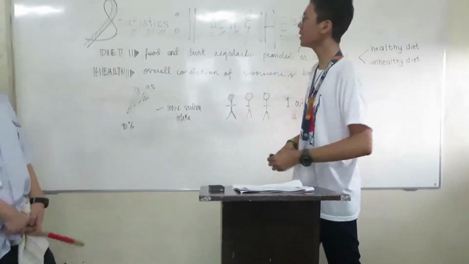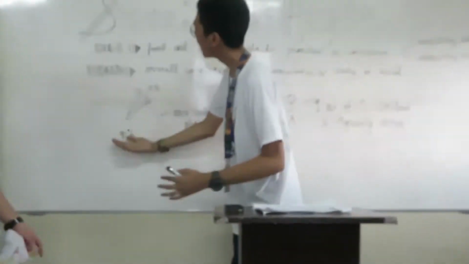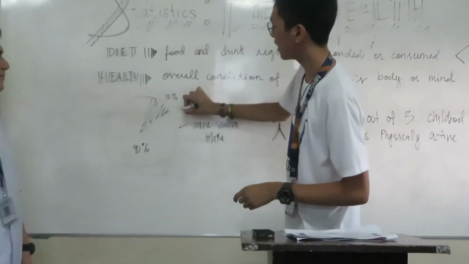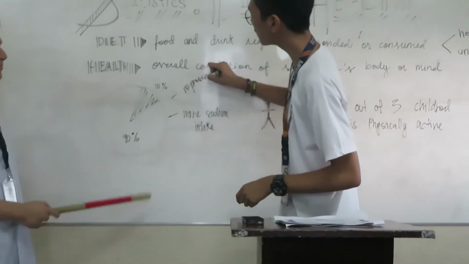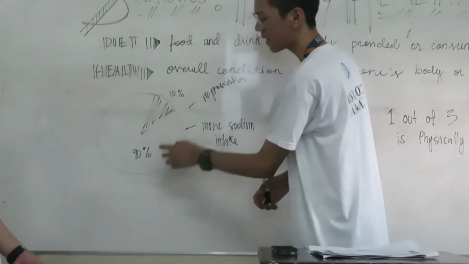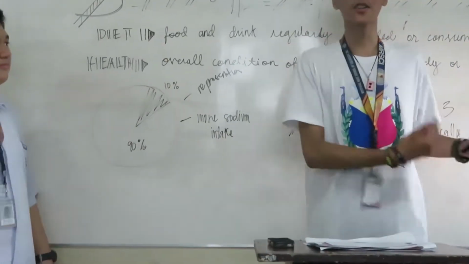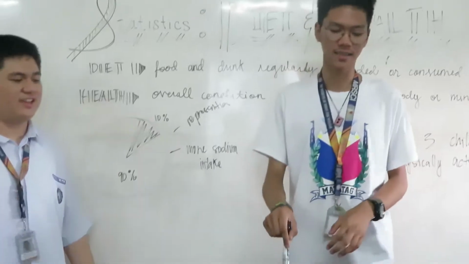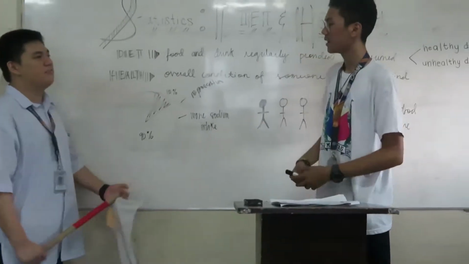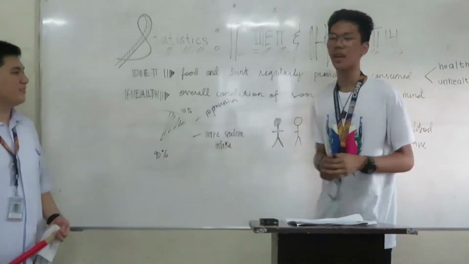Okay, so let's proceed. How will we apply diet and health into statistics and probability? We have here this pie graph as a representation of statistics. The shaded part is 10%, while the unshaded part is 90%. According to statistics from HHS.gov, 90% of Americans take more sodium than recommended in a healthy diet.